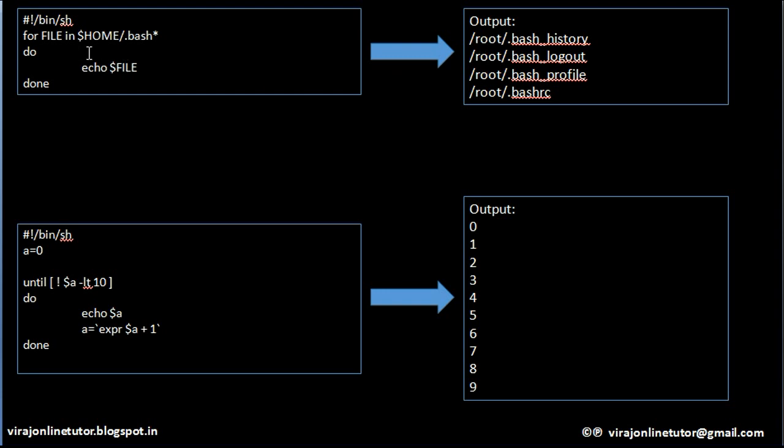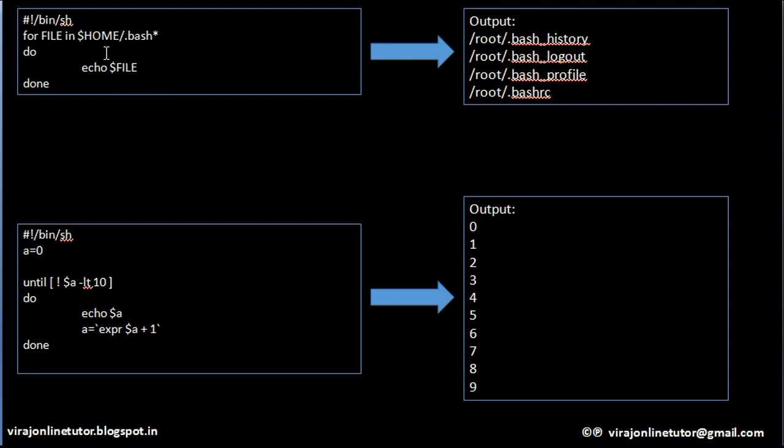So what we are doing here is for file in $HOME/.bash*, that is for all the files inside home which start with .bash followed by anything, it will keep on repeating the loop and it will echo that.